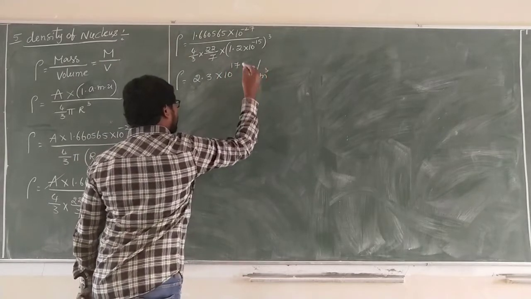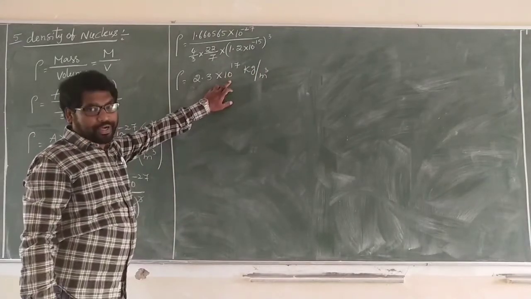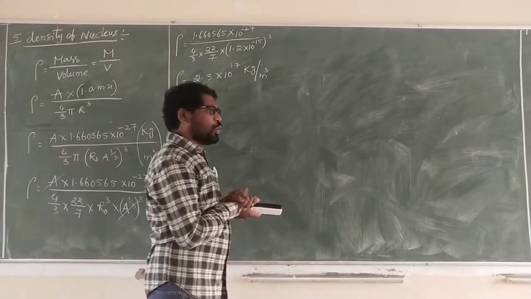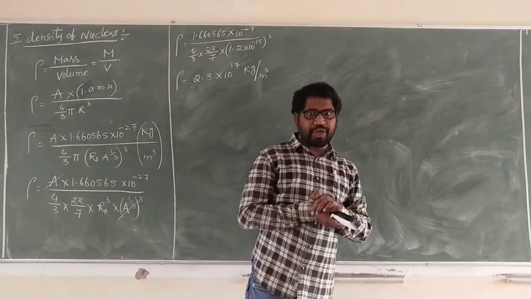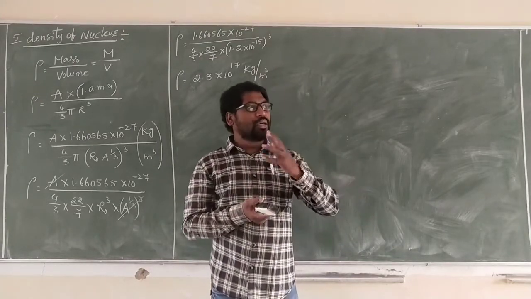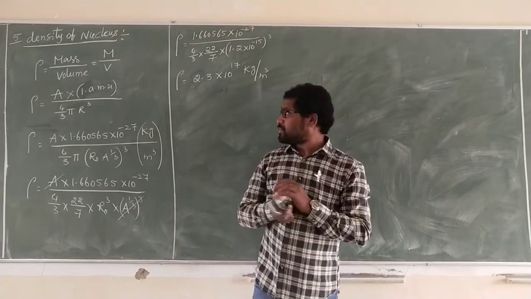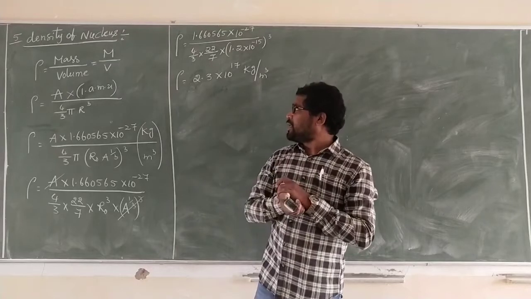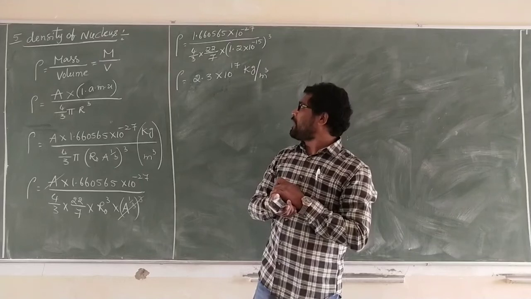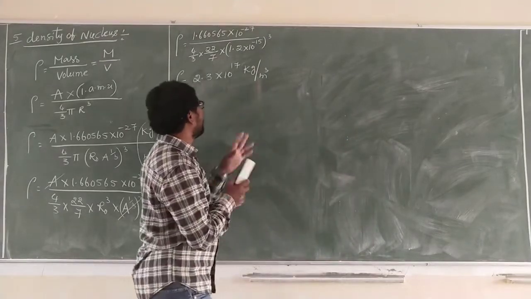See carefully. The density of the nucleus is always of the order of 10 power 17. Order means power of 10, the order of magnitude, which is repeated in units and measurements. This is the value of the density of the nucleus: 2.3 into 10 power 17 kg per meter cubed.